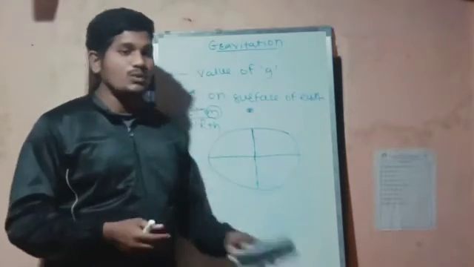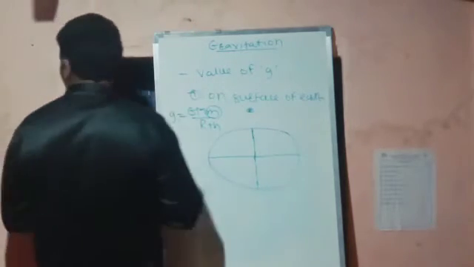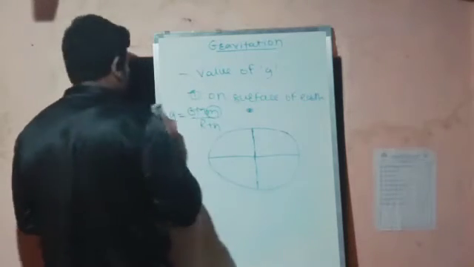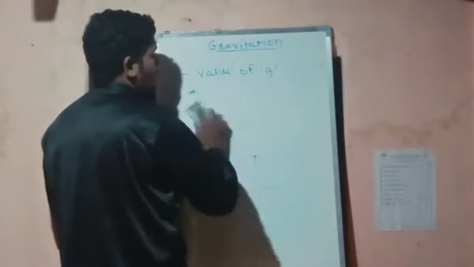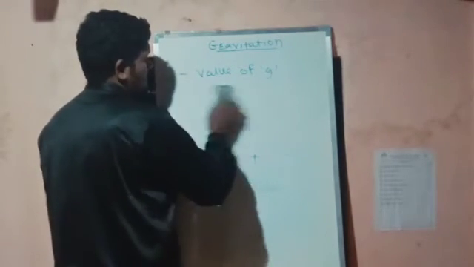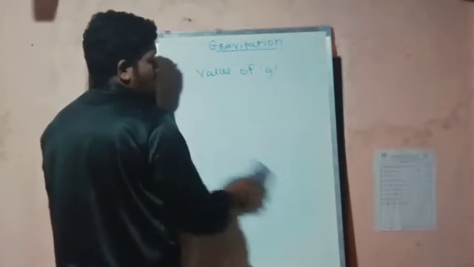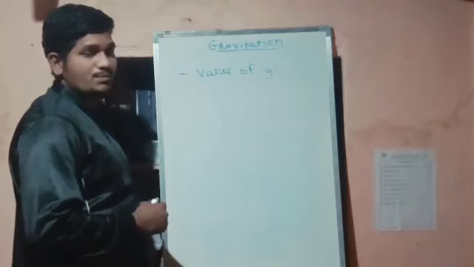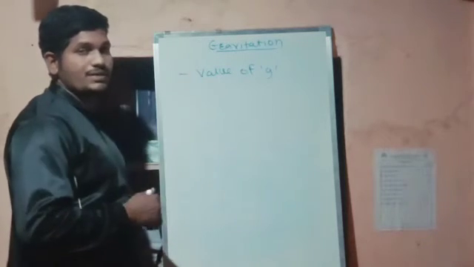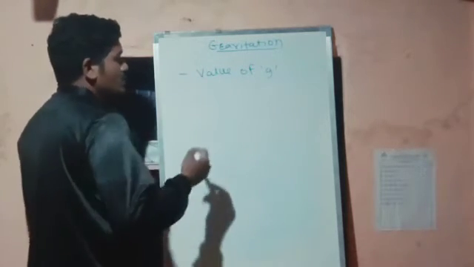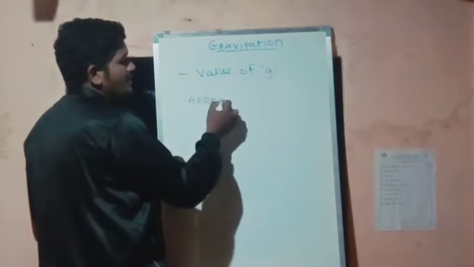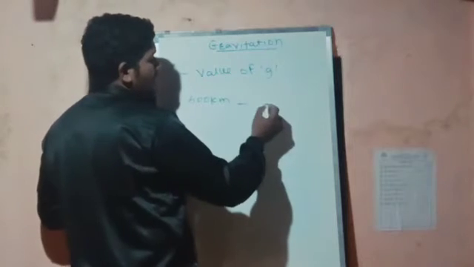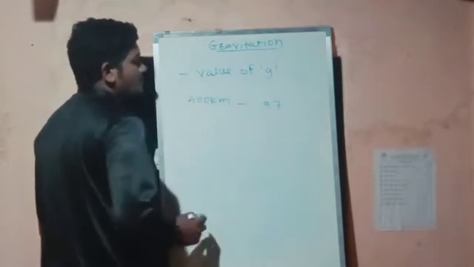I just forgot to tell you. Now we have to understand the values, the value of g at some height. When the height is 400 kilometers, the value of g will be 9.7.